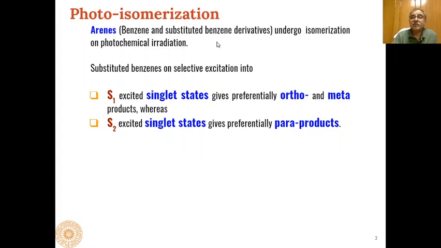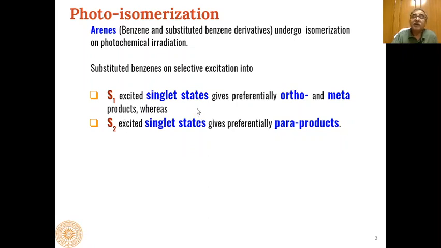Benzenes and substituted benzene derivatives undergo these types of photoisomerization reactions when light is passed through these substrates. The benzenes or substituted benzenes can be excited either to the first singlet excited state S1 or to the second singlet excited state, that is S2.